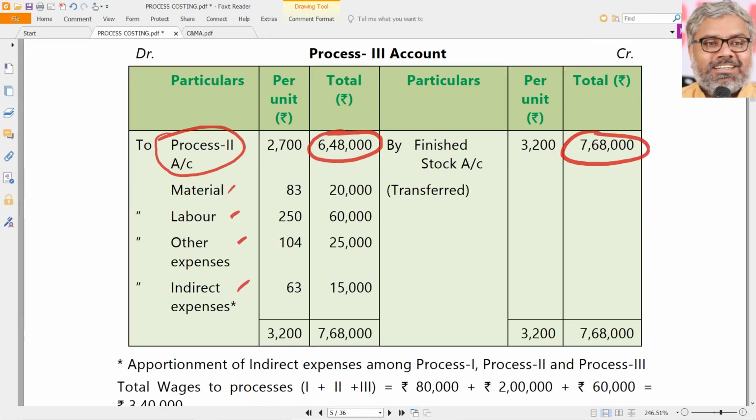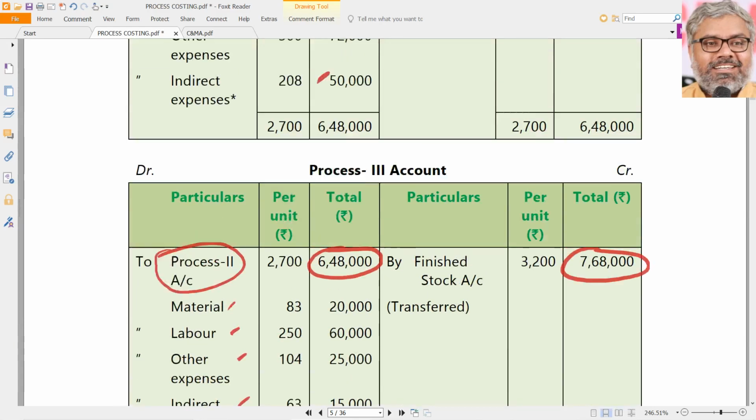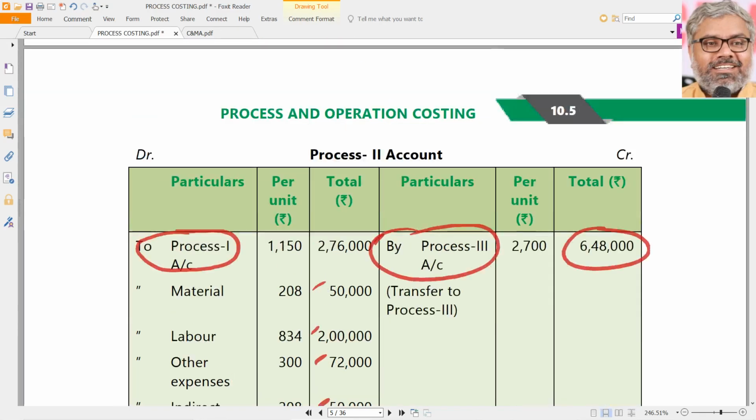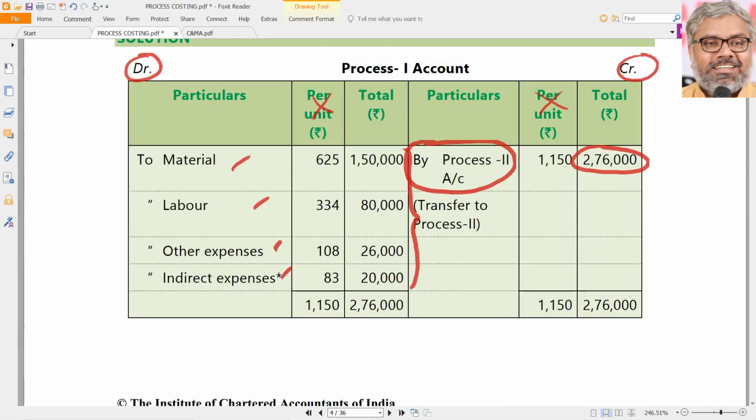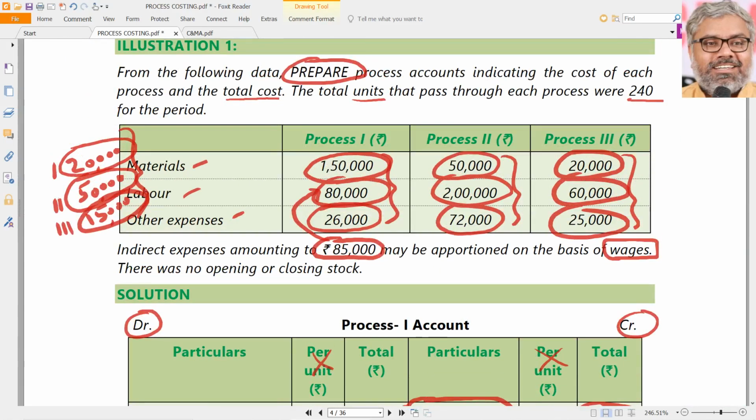7,68,000. Totaling an account, balancing an account, nobody needs to tell you at this level. But the point is, this all looks like what is there in this. But let me tell you, you have to open the accounts and write them. Chartered accountancy is not just about knowing things. It is about patience also. So you have to really open the accounts on the paper.